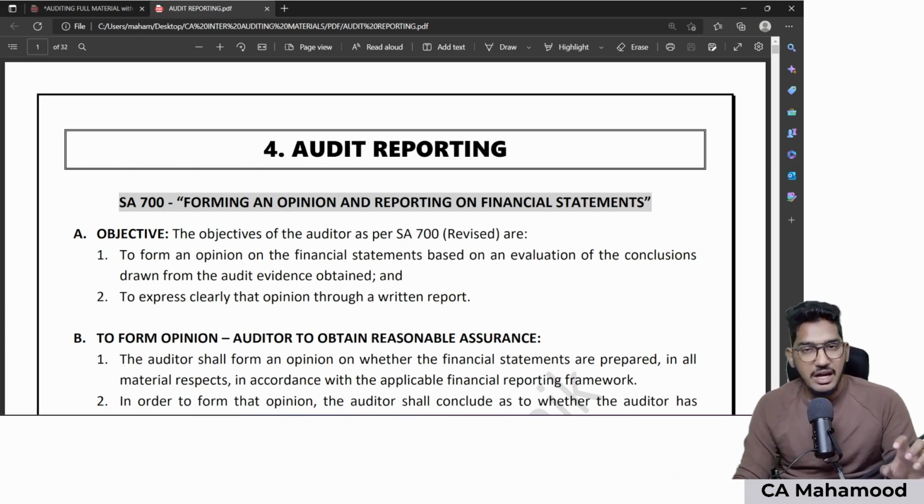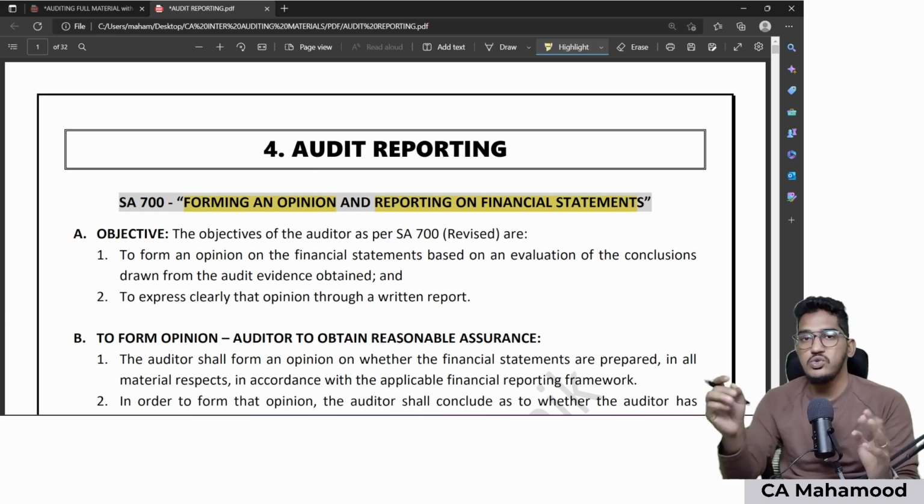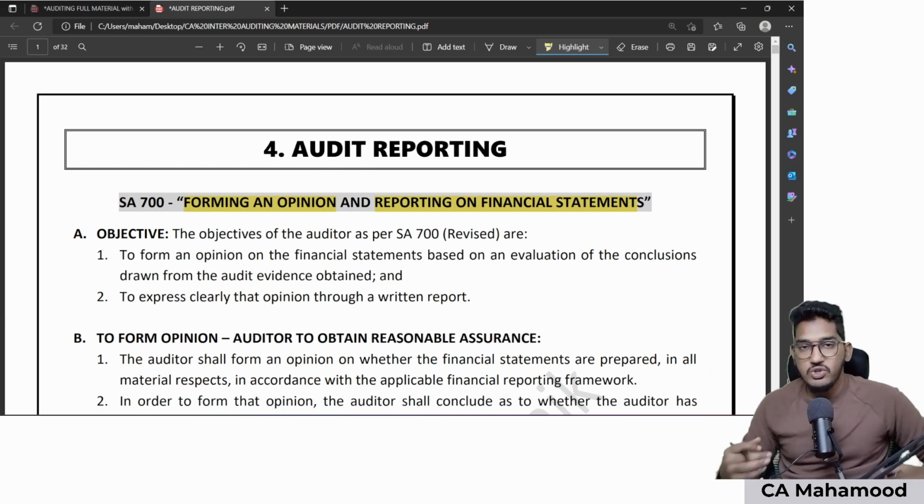We will be starting our revision with SA 700, and as you can see, the title of the standard is Forming an Opinion and Reporting on Financial Statements. As we all know, the ultimate objective of the auditor is to express an opinion. First, you have to form your opinion on the basis of whatever audit evidence you have gathered. Once you form that opinion, it should not be kept to yourself; it should be expressed.